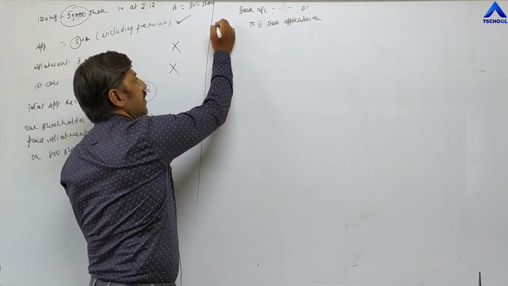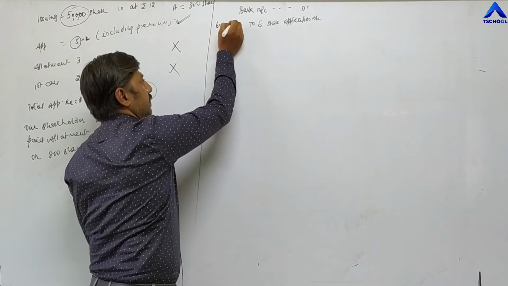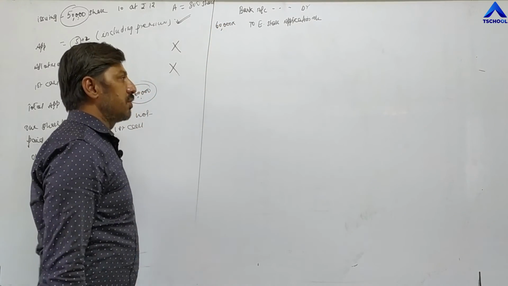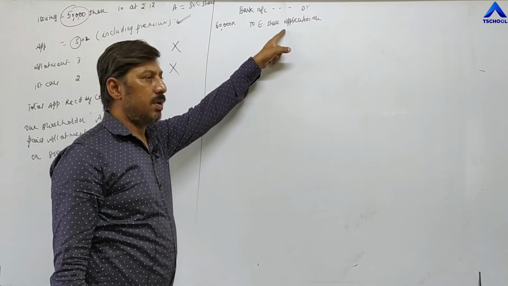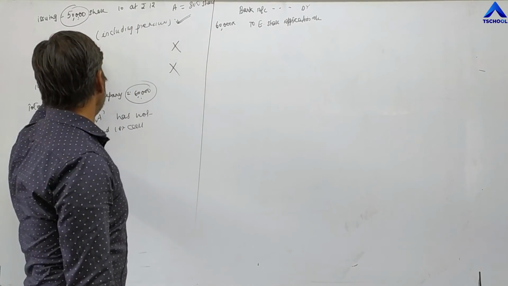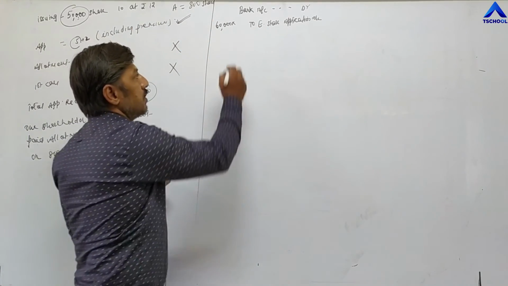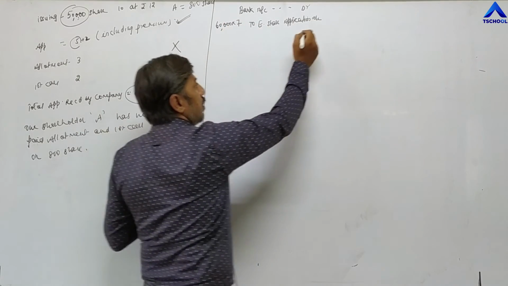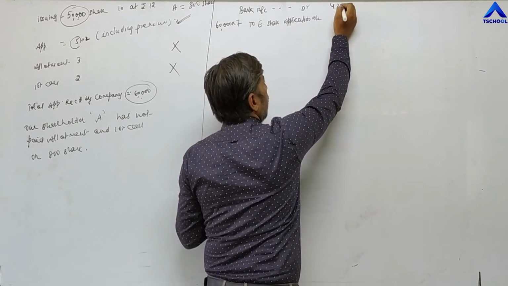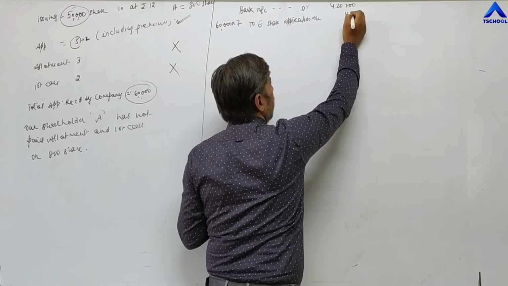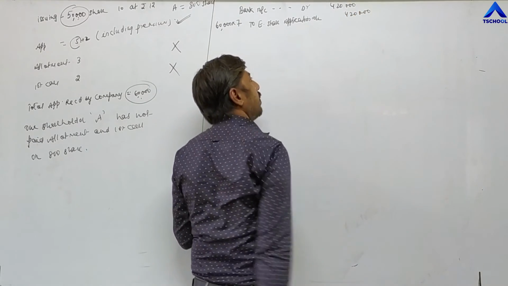The value of application is 5 plus 2, 7. 60,000 into 7. Total amount the company has received is 4,20,000 at the time of application.